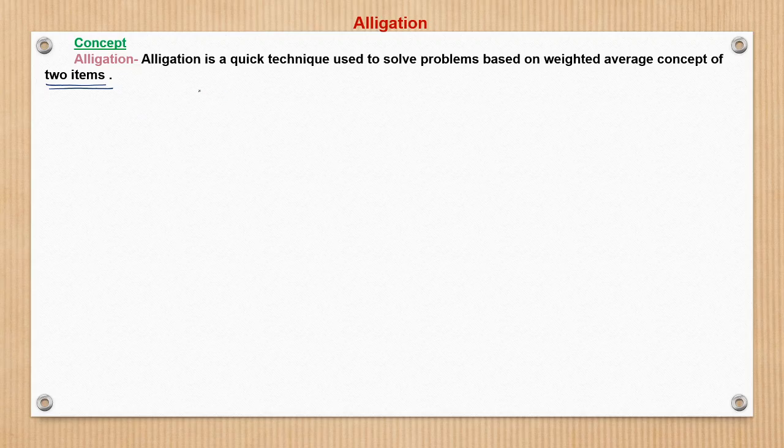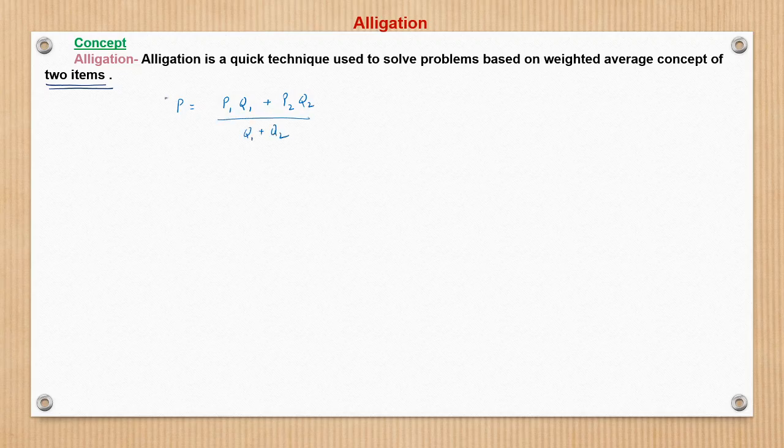So let me go into the derivation first. How does this look? We have seen that the weighted average price P of two quantities, with the first variety of price P1 and quantity Q1, and the second variety of price P2 and quantity Q2, is P1 Q1 plus P2 Q2 upon the total quantity Q1 plus Q2.